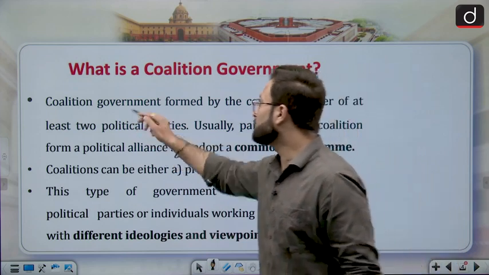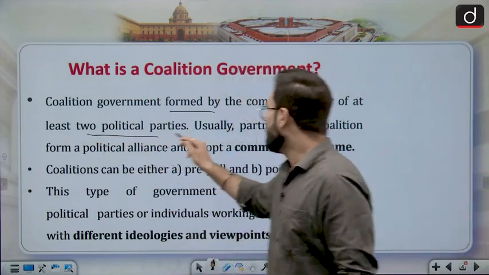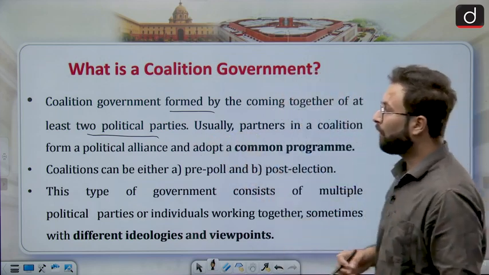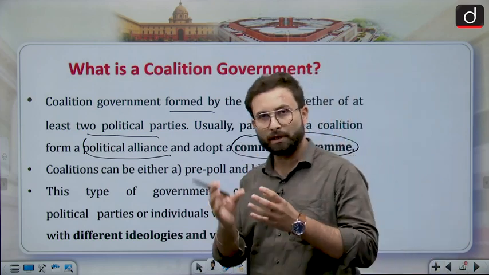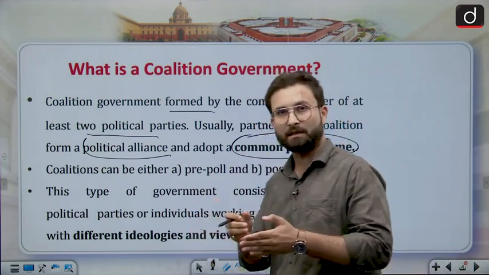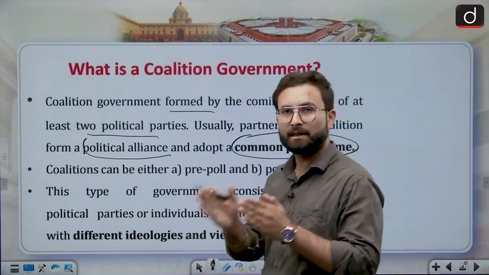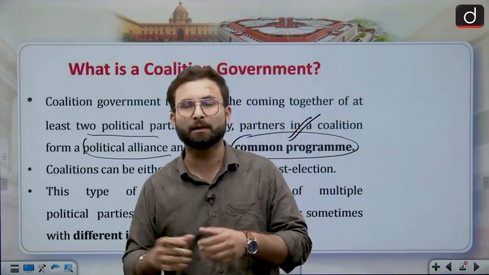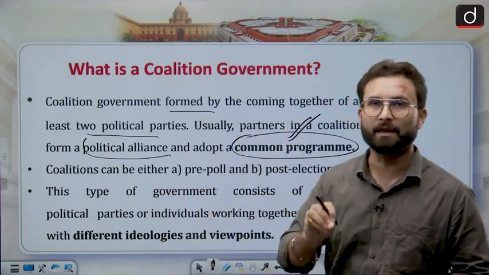Here you can see, a coalition government is formed by the coming together of at least two political parties. Usually partners in the coalition form a political alliance and adopt a common program. So they will come up with a political alliance, have terms and conditions, and form a common program. Because when we are talking about two or more political parties, they will have various interests and various different ideologies as well.